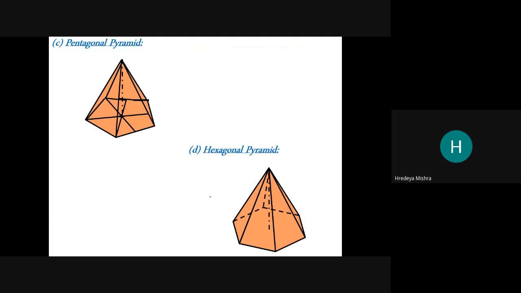Prism and pyramid have a difference. The basic difference is that in a prism there are two equal and similar faces which are parallel to each other, but in a pyramid there is only one base. And in a prism the side faces are rectangular all the way, but in a pyramid the side faces are always triangles.